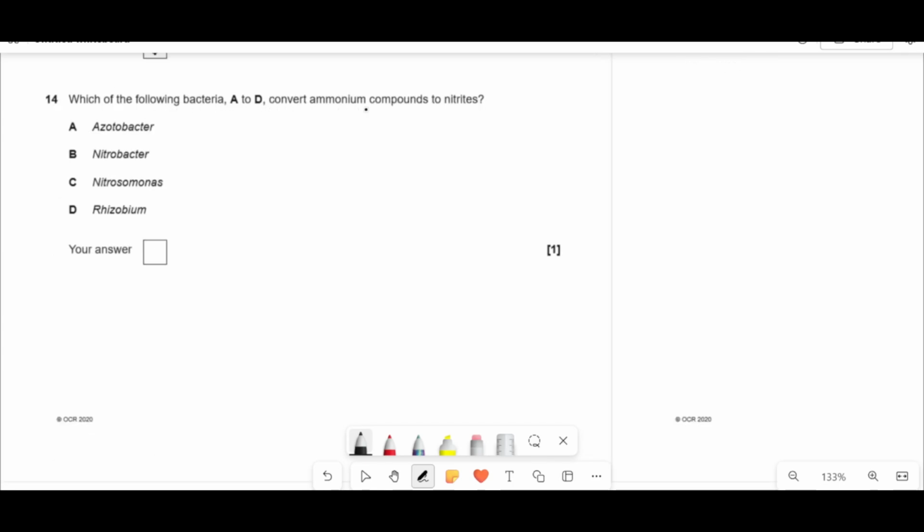Which of the following bacteria converts ammonium compounds to nitrites? Nitrification is when ammonium ions, NH4+, become nitrites, and then they are switched into nitrates. The ones that are changing into nitrites are called nitrosomonas, and the ones that make it nitrates are called nitrobacter. So in this case, it's nitrosomonas. It's not azotobacter, because that's involved in nitrogen fixation, which is where you're converting atmospheric nitrogen into ammonia. It's not nitrobacter, just because I said it converts it to nitrates. And it's not rhizobium, because that's also to do with nitrogen fixation, so that's out.